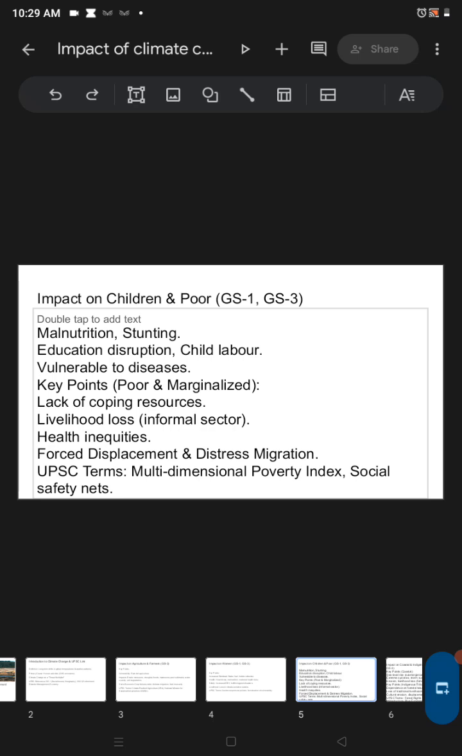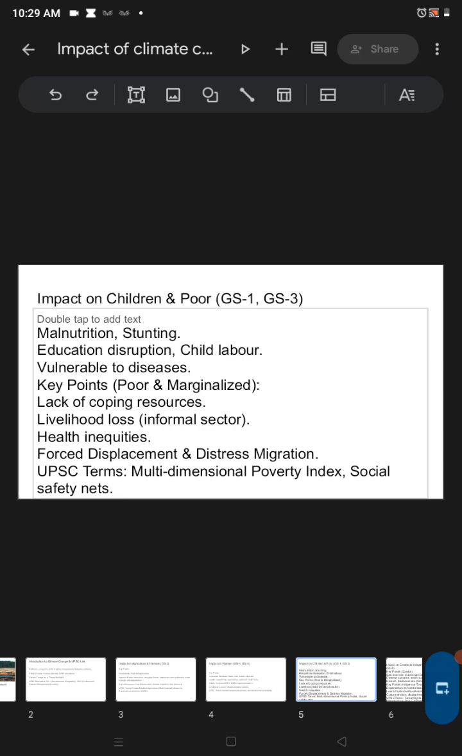And similarly, the people who are engaged in the informal sector lose their livelihood fast. Health inequalities will obviously come between the children and the adults, because adults are stronger and have more immunity. And forced displacement and distress migration occur in a similar way.